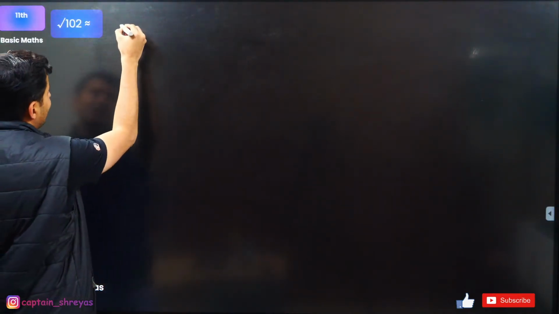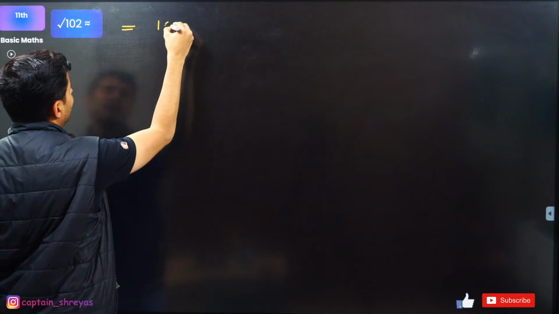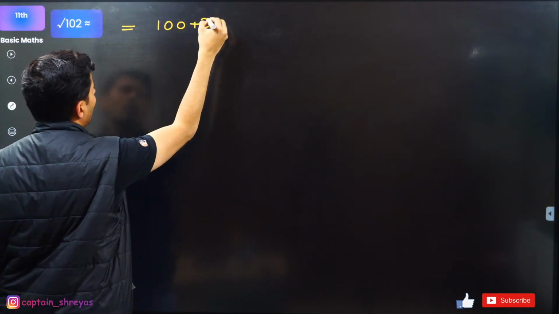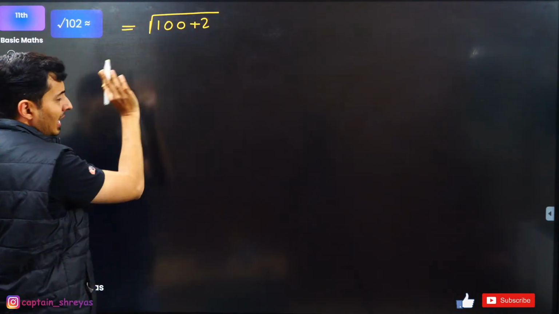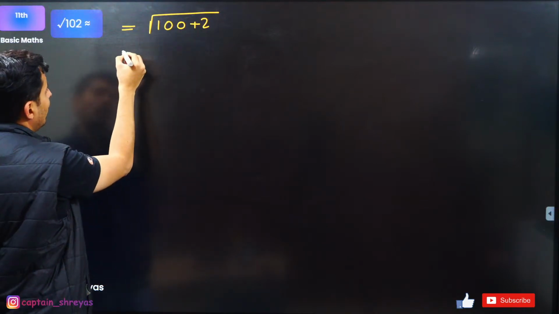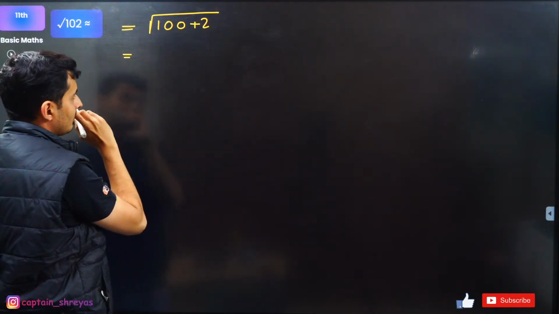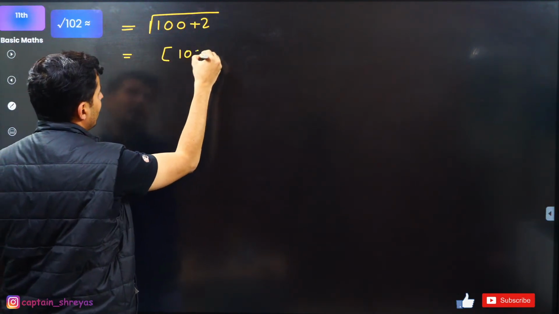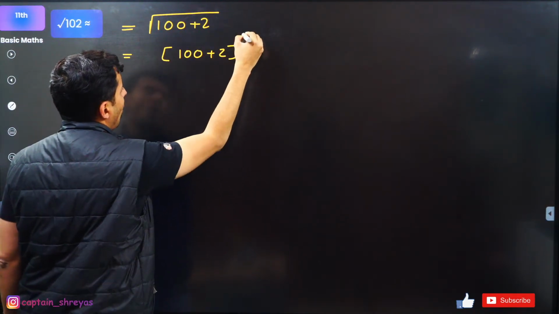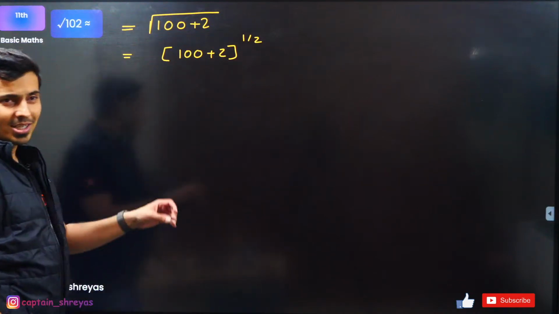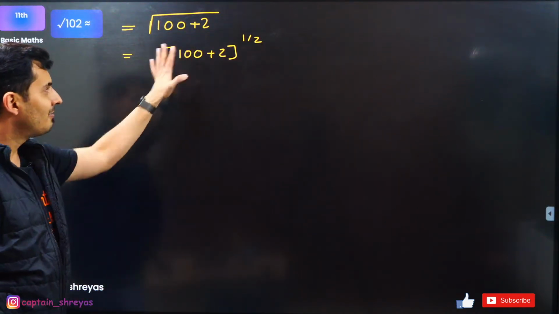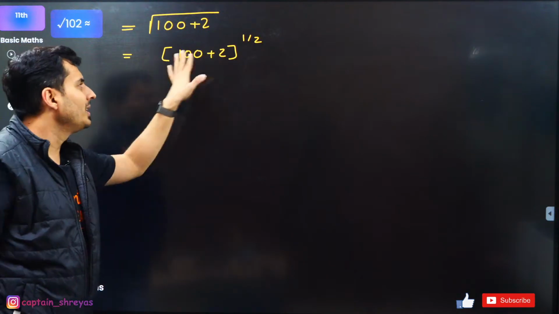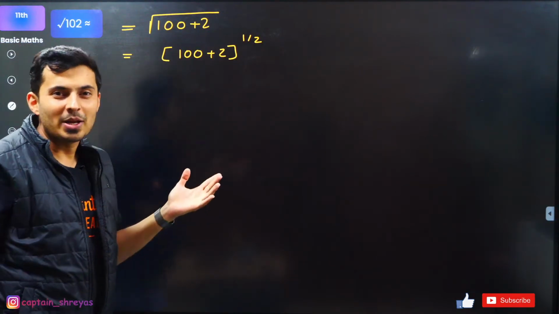How? I will tell you. This is as good as saying root of 100 plus 2, which is also as good as saying 100 plus 2 whole raised to half. Very nice. Now this by no means is a binomial, because for a binomial what do you need?